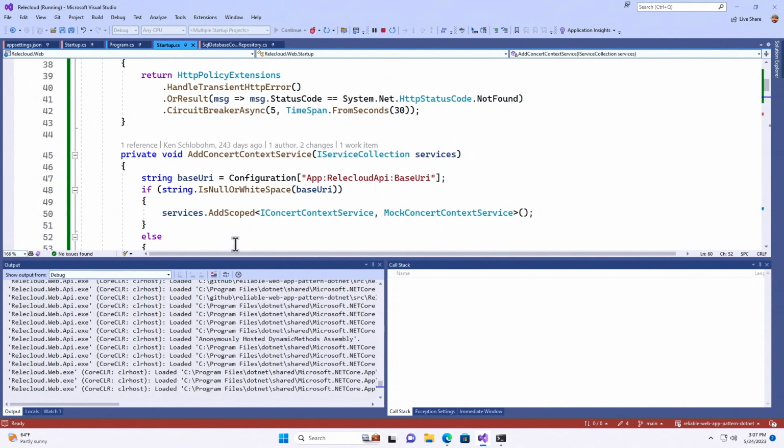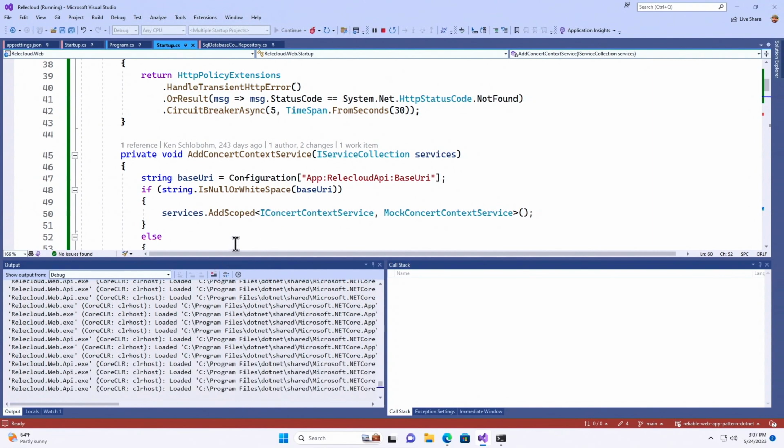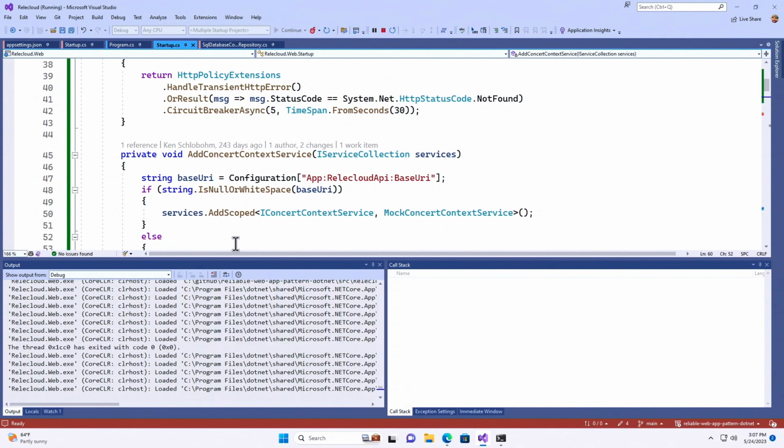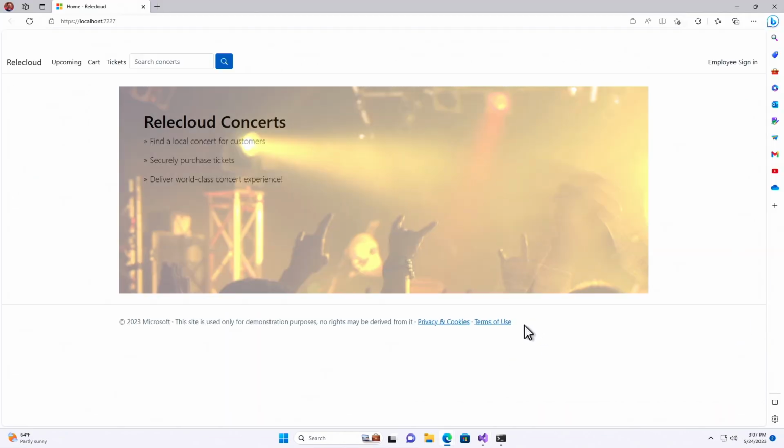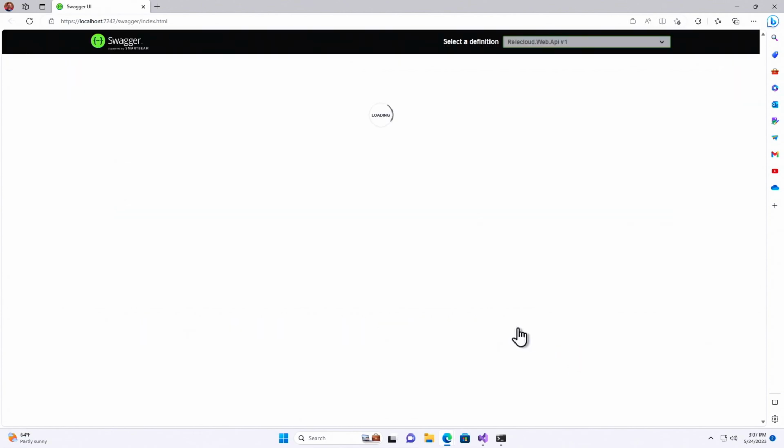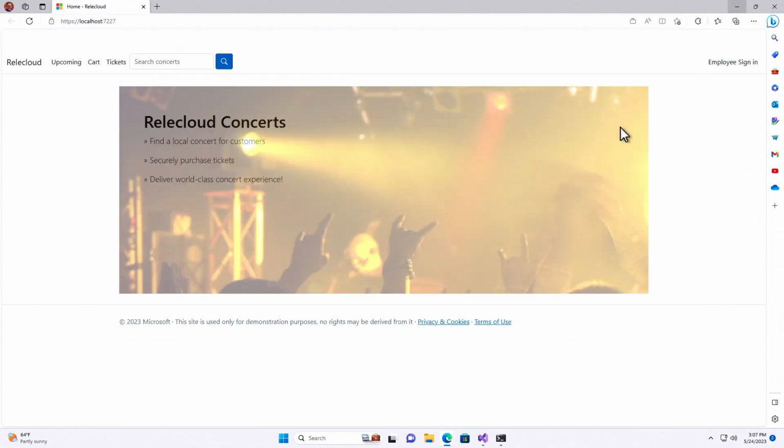And as soon as that spins up, I'll be getting failures because every single time it will never succeed. And then once I go back, I'll be able to see an exception that actually throws back in the output window, the debug setting. Here we go. Swagger tooling is up. Both my apps are happy. Upcoming. Should see a failure.